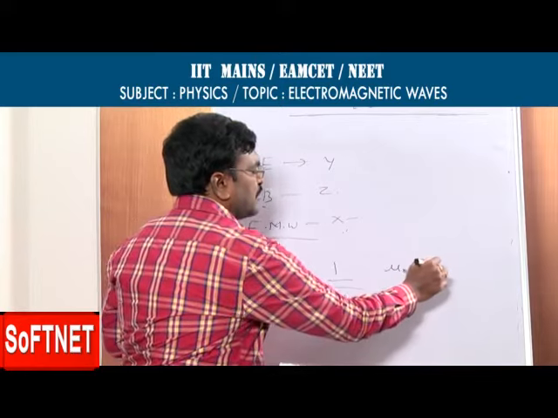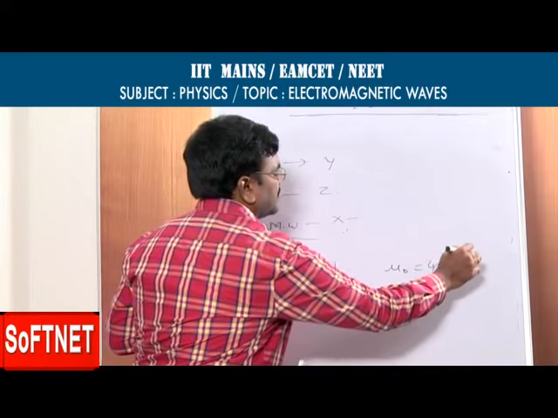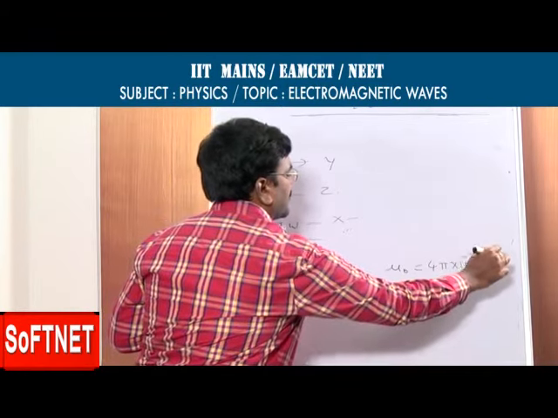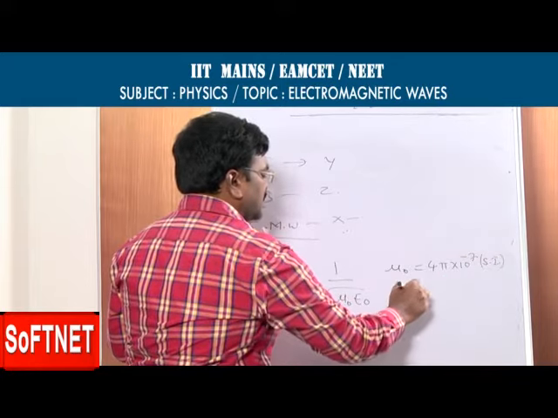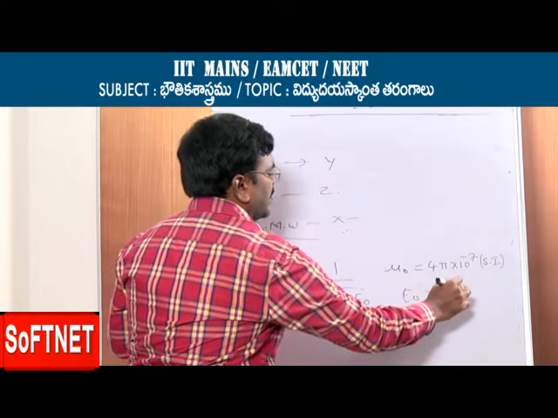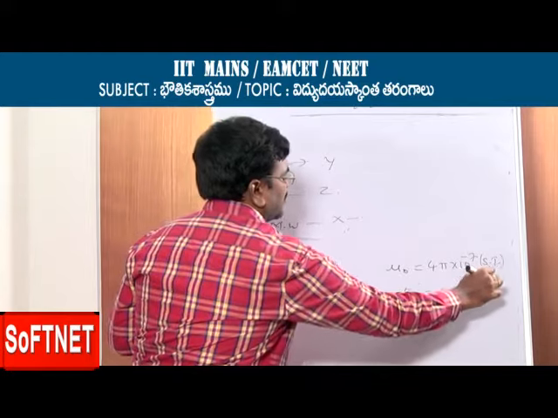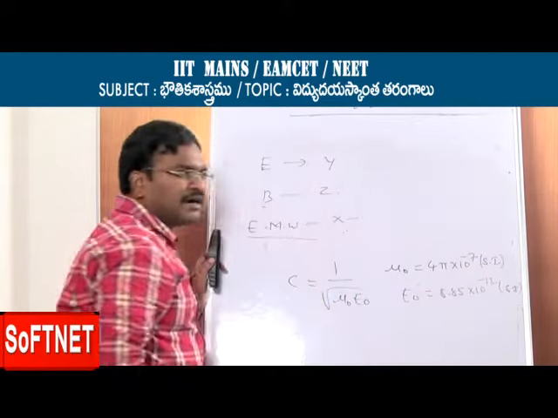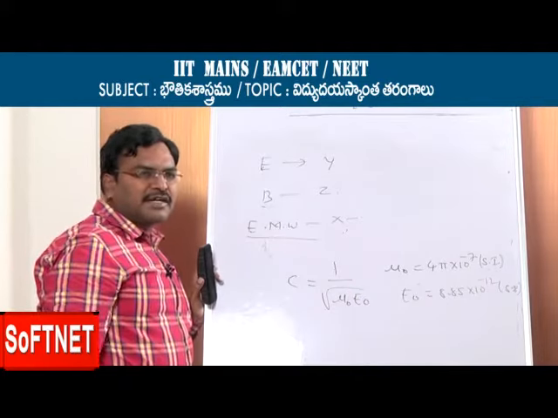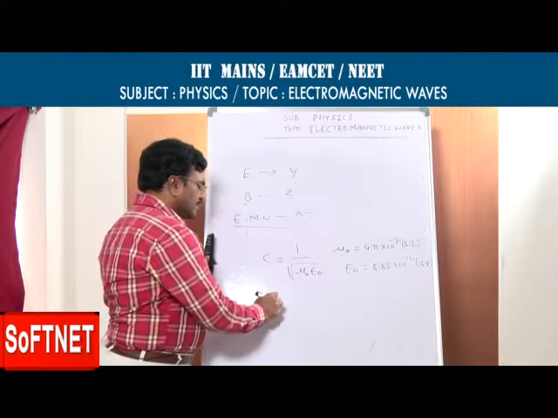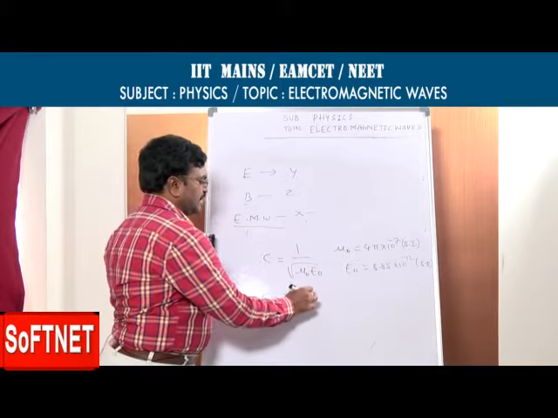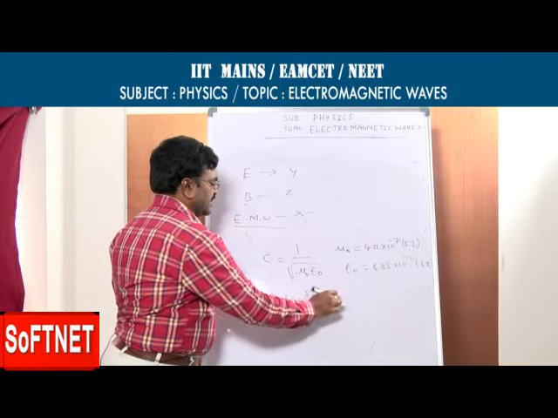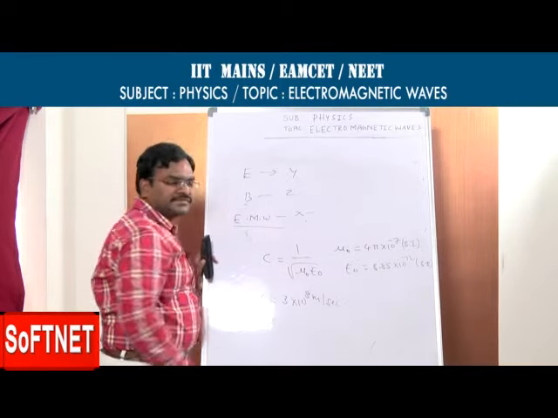Its value is 4 pi into 10 to the power minus 7 SI units. And epsilon 0, how much? 8.85 into 10 to the power minus 12. These are also SI units. Here we are getting the speed of light. Speed of light, how much? It is around 3 into 10 to the power 8 meter per second. This is the speed of light.